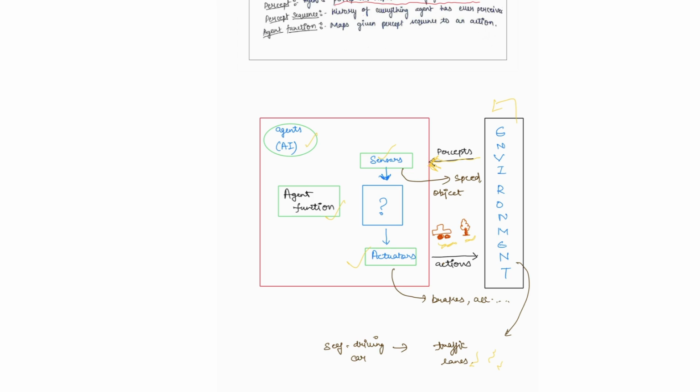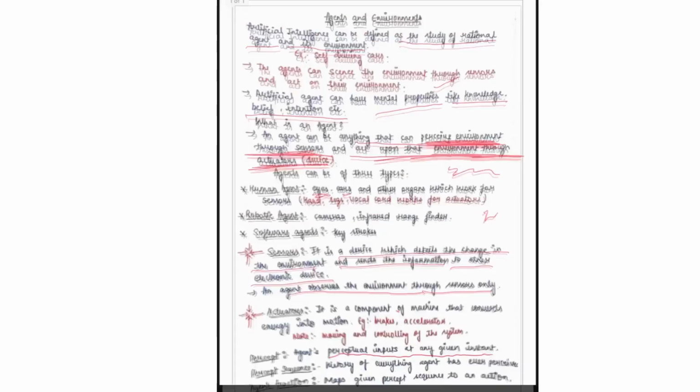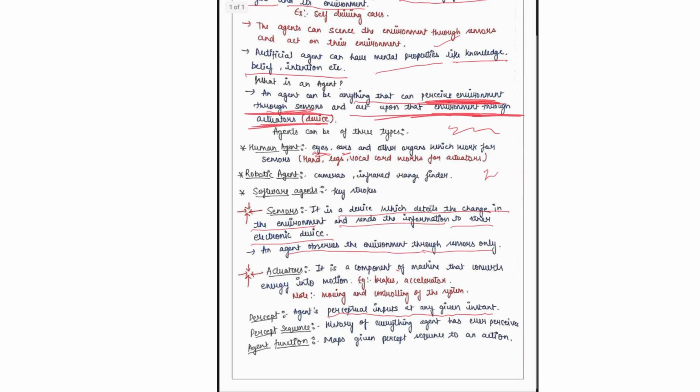Next time when it moves on the same road, the AI agent will remember that after 50 meters it has to take a turn. That is the history of everything the agent has ever perceived. It will remember all the inputs your sensors have already perceived, and it will react accordingly.